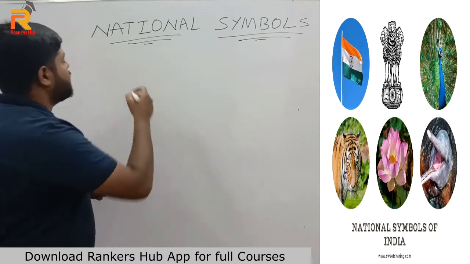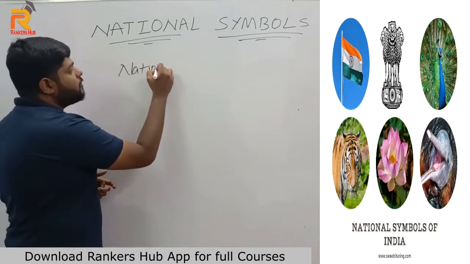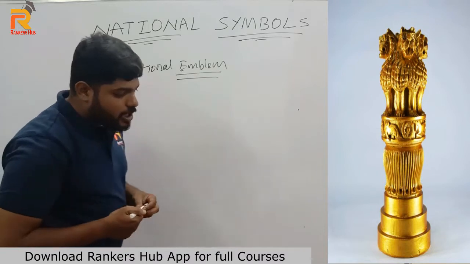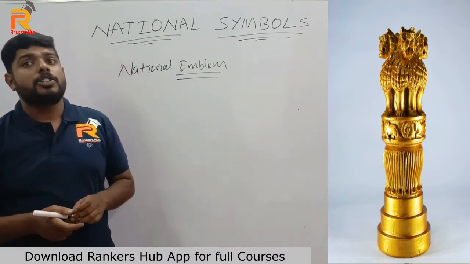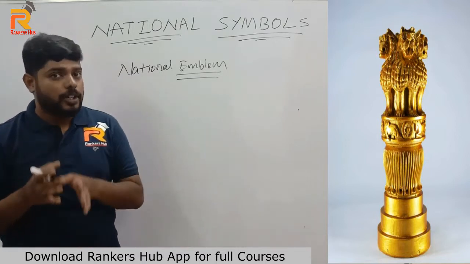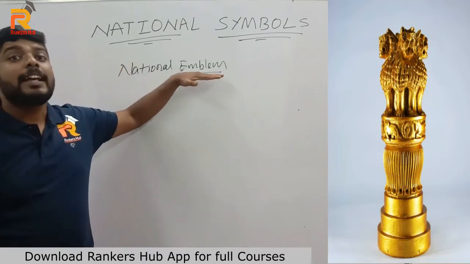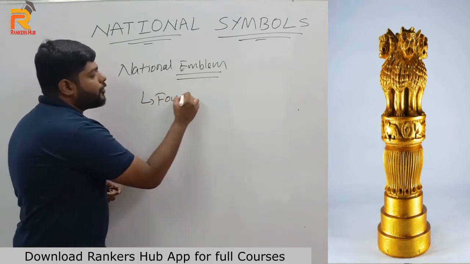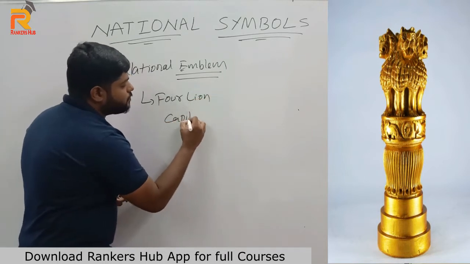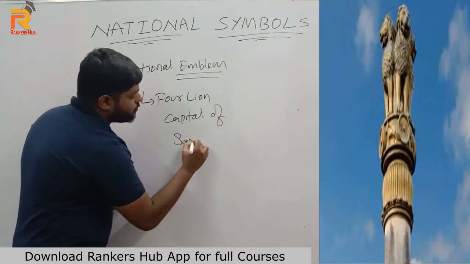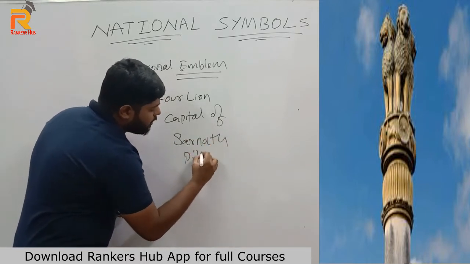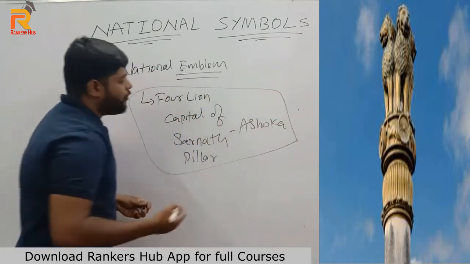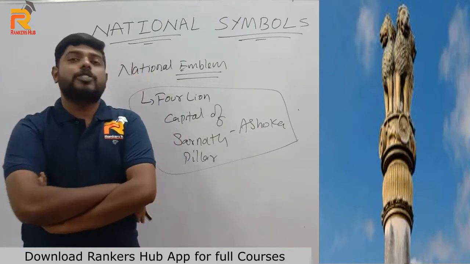So our first national symbol, the most important, is the national emblem. So what is a national emblem? The national emblem is nothing but the signature of the government. Anything the government issues according to its authority should have the signature of what is called the national emblem. So what is our national emblem? Our national emblem is the four-lion capital of Sarnath pillar, which was given by Ashoka.